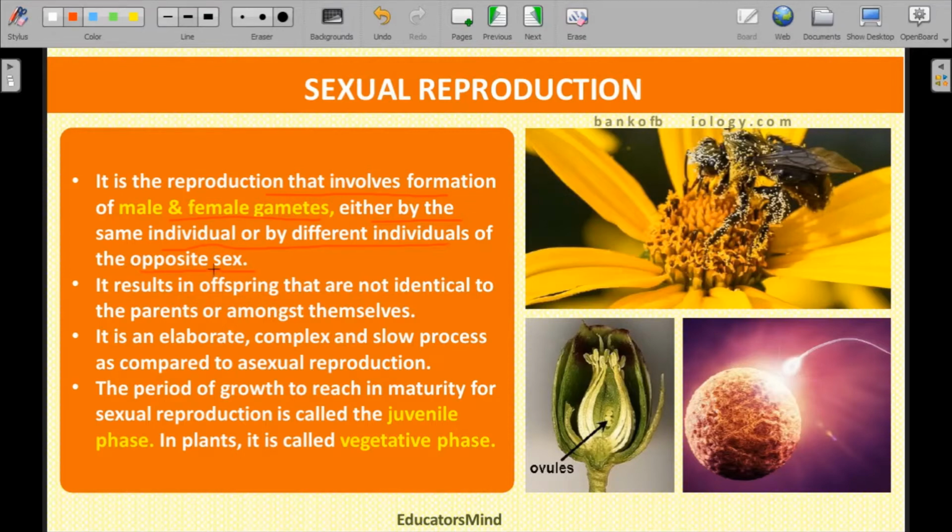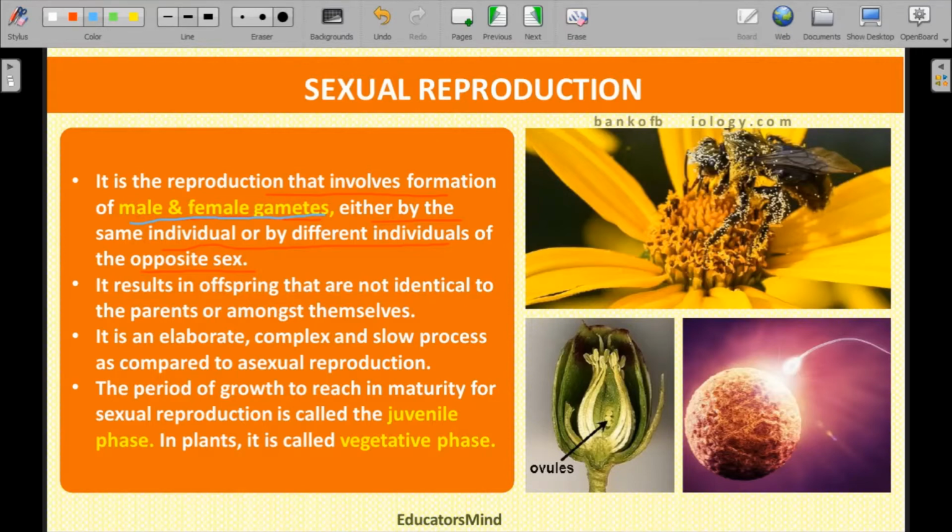We know that reproduction means giving rise to a new young offspring by the parents. That is, when the parent gives birth to the young ones, that process is called reproduction. But in asexual reproduction, the single parent is responsible for giving birth to young ones. In sexual reproduction, there is a requirement of both parents, the male and the female. Both parents are essential to give birth to young ones.